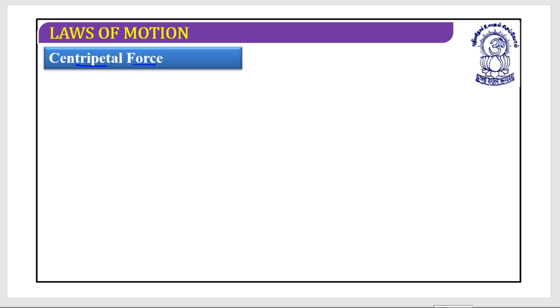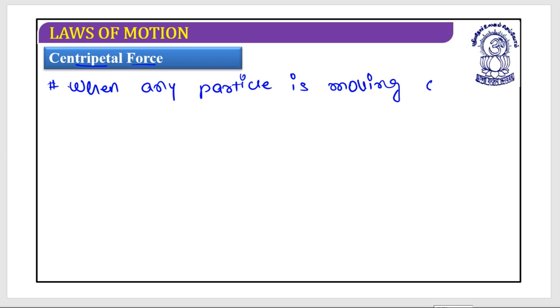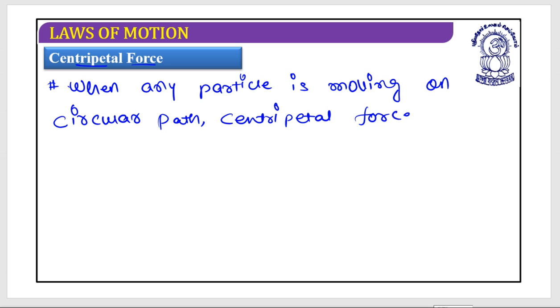Centripetal force. Why does it act and when does it act? We can say that when any particle is moving on a circular path, centripetal force is acting on that particle.